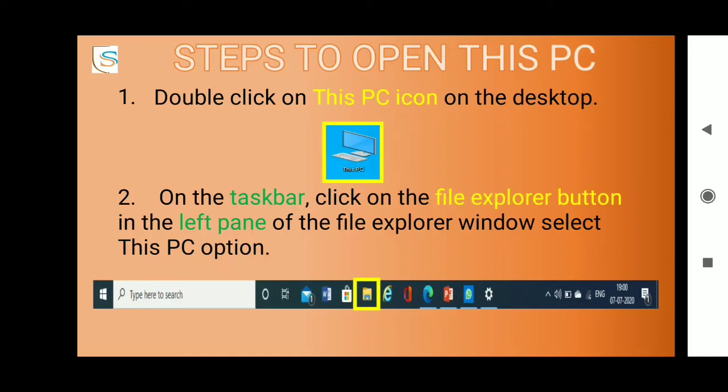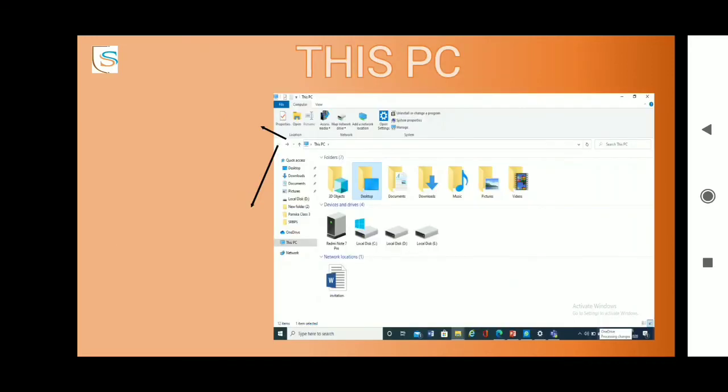As soon as you click on it, this PC would get open. Okay, so this is the screen of this PC. Now we'll talk about the different facilities present on this screen. What are the things which are present on this PC screen or window?